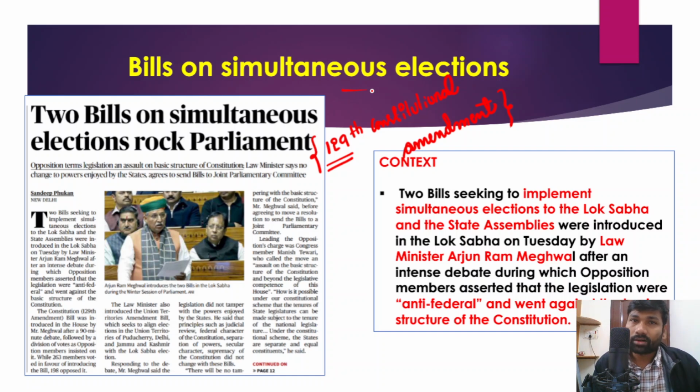In previous news analyses also, we have understood the advantages of simultaneous elections. Now, why has the center been planning to conduct simultaneous elections? When we conduct simultaneous elections, there is no need to implement or bring in the model code of conduct. Because of the model code of conduct, it is believed that it hampers government programs and welfare policies. There are a lot of restrictions throughout different parts of India when the model code of conduct is frequently implemented.